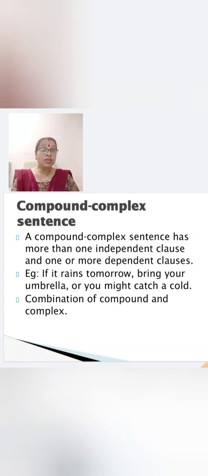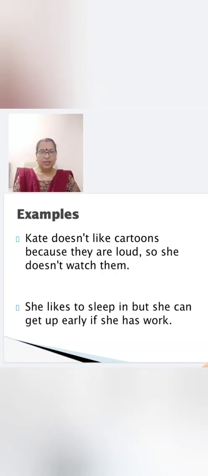But what about this? If it rains tomorrow, this is subordinate clause. So it is a combination of compound and complex. So that means independent clause is also there. That is compound sentence, two independent clause. That means it is compound sentence. And there is one dependent clause. So it is compound complex. Right? Let's see more examples and try to find out how it is compound complex, right?